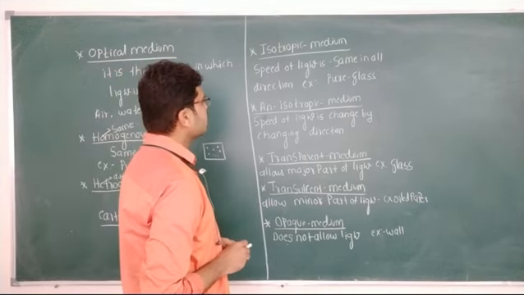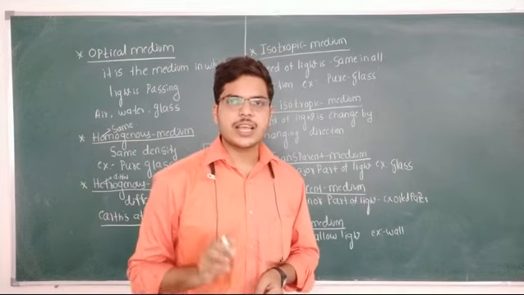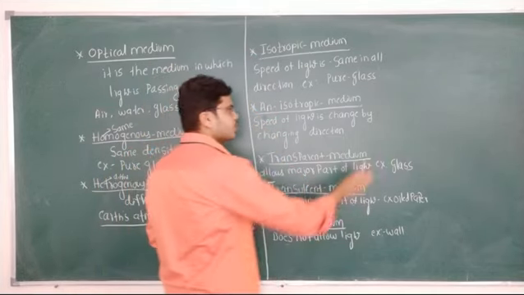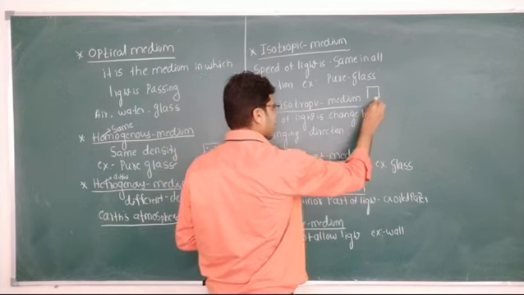Now, the next type of medium is isotropic medium. Isotropic medium means, imagine that this is an isotropic medium.